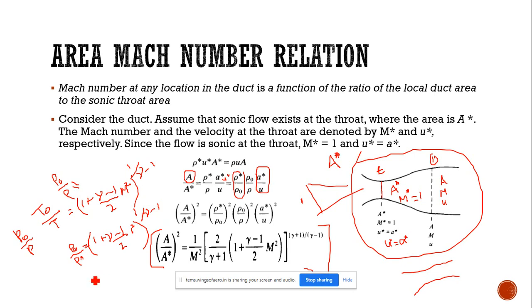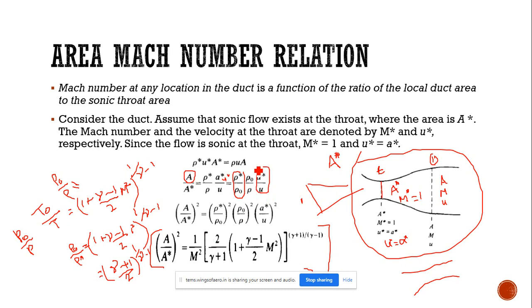So the equation becomes rho naught by rho star equal to gamma plus 1 divided by 2 whole power 1 by gamma minus 1. Okay. So from this equation, rho star by rho naught equals 2 by gamma plus 1 whole power 1 by gamma minus 1.